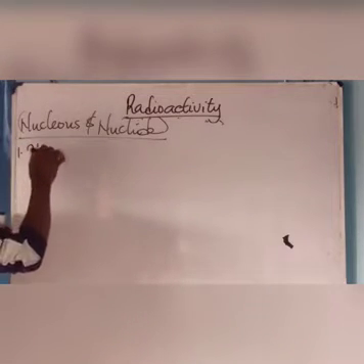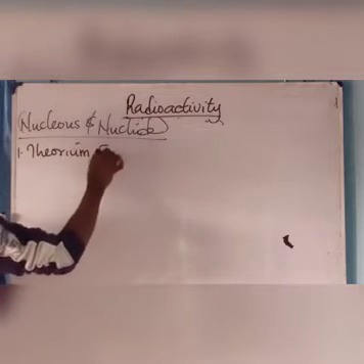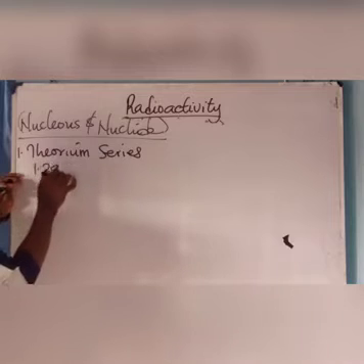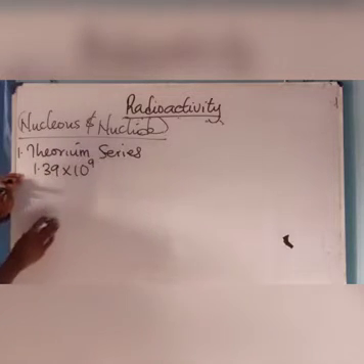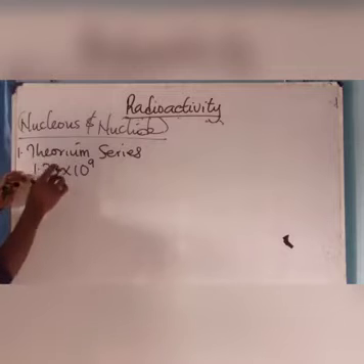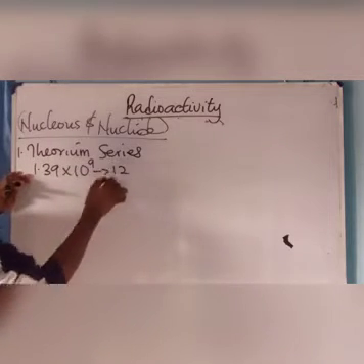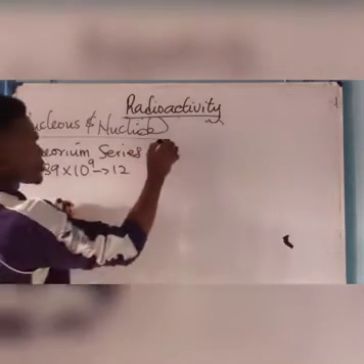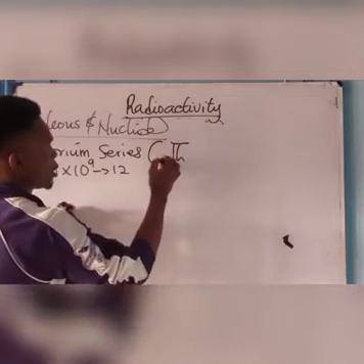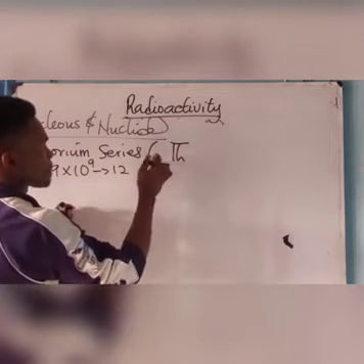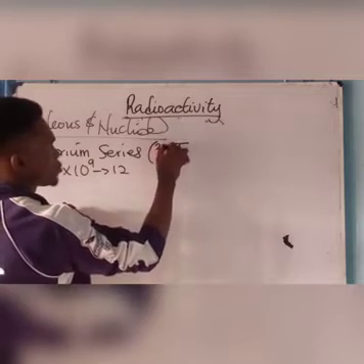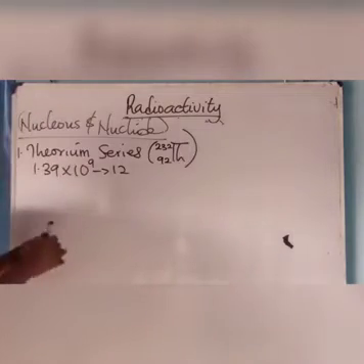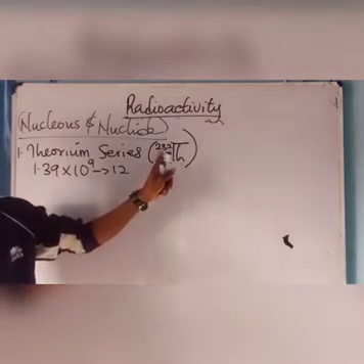One, we have the thorium series. The thorium series has a half-life of 1.39 times 10 to the power 9 years, after 12 steps of disintegration. Thorium, which is Th, is 232 and 90. This is the atomic number of thorium, and this is the mass number.